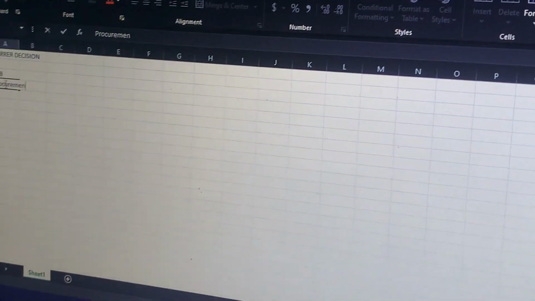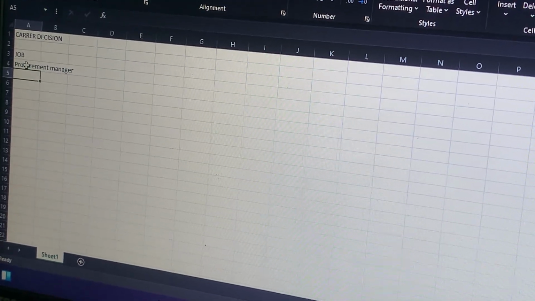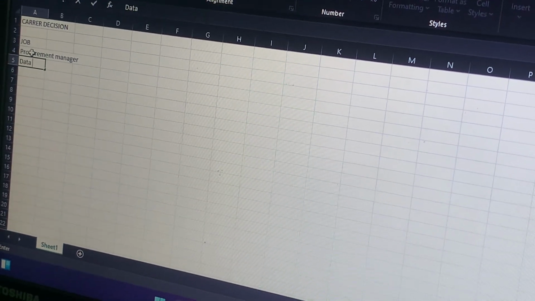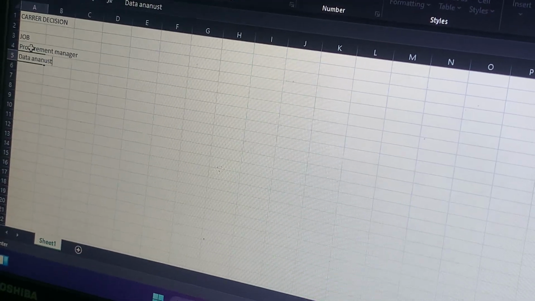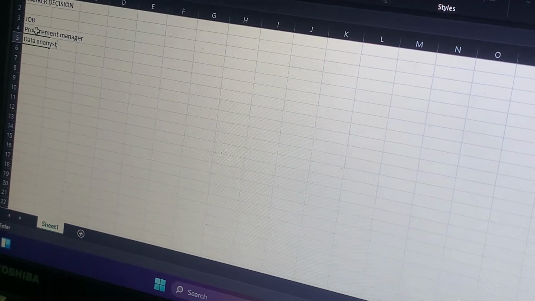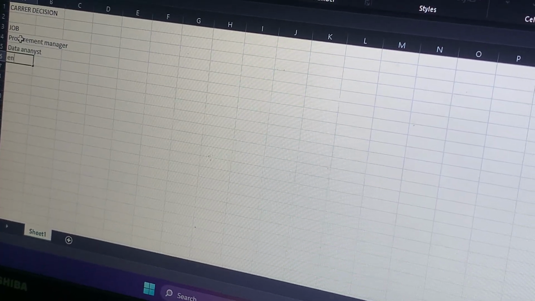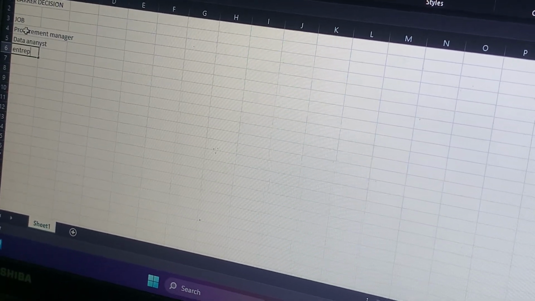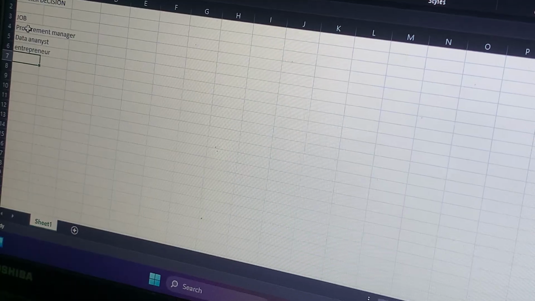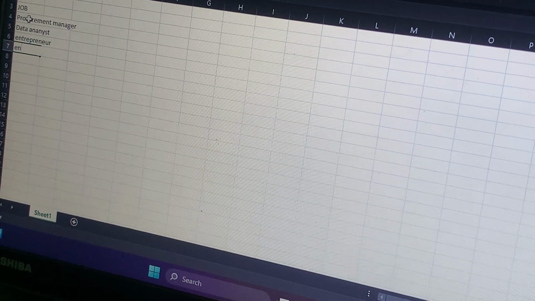Procurement manager. The next one will be a data analyst. The next job on my listing will be an entrepreneur. And then my last job will be an engineer.